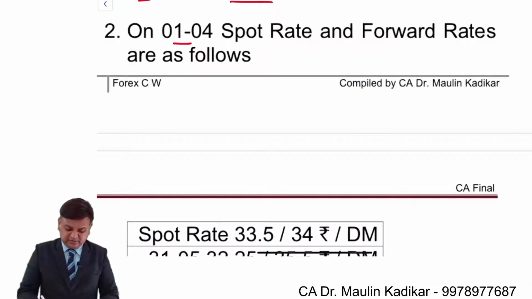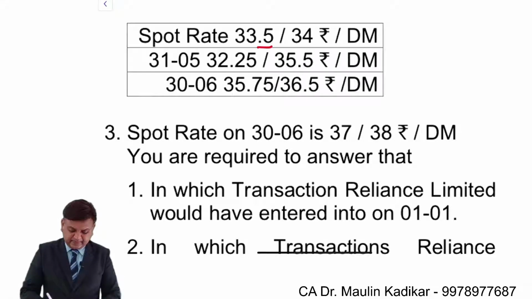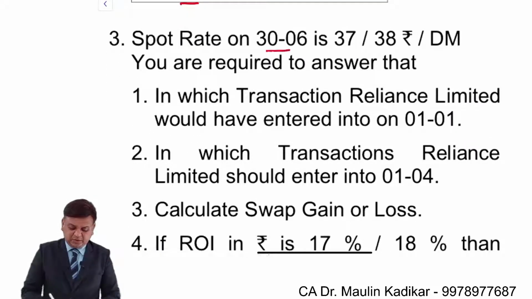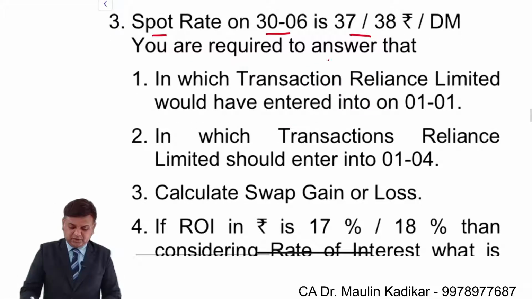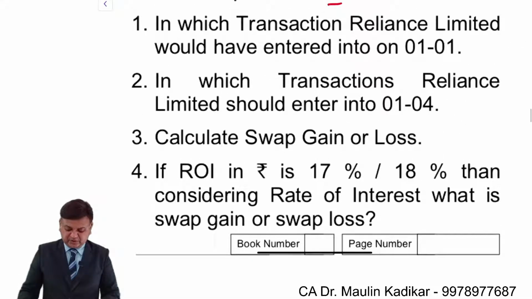On 1st of April, spot rate and the forward rates are as follows. Spot exchange rate is given to us. Forward rate for 31st of May and for 30th of June is given. On 30th of June, the spot exchange rate information is given to us. You are required to answer that. These are the 5 questions which are provided to us.